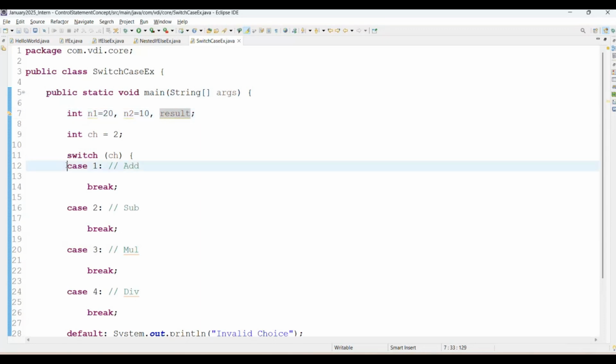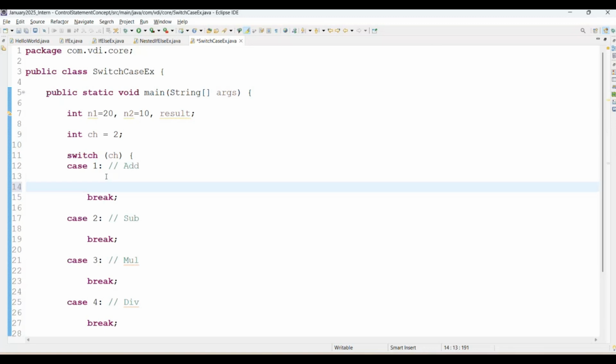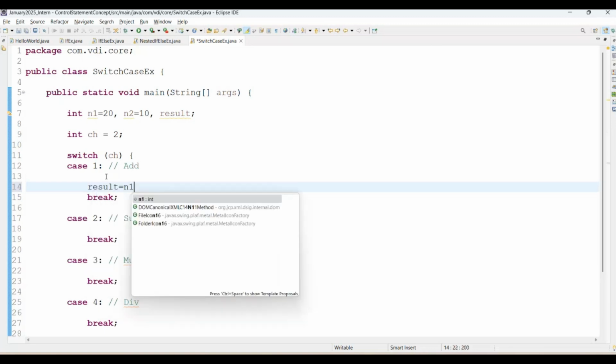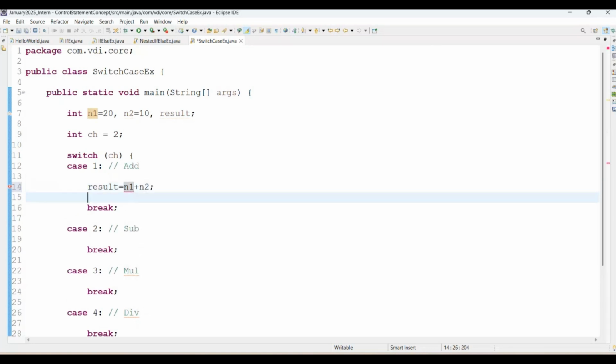Then case 1, see here is the case 1, and after that immediately there is a break. It will help us to break the execution of our program once the case is satisfied. Now I'm just adding here result equal to n1 plus n2, and simply trying to print here the result. For the addition of 2 numbers, you can simply say addition result.